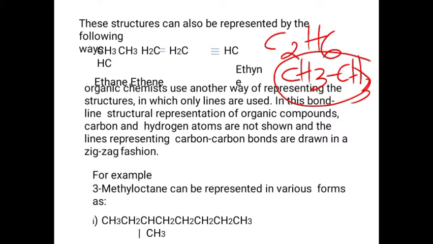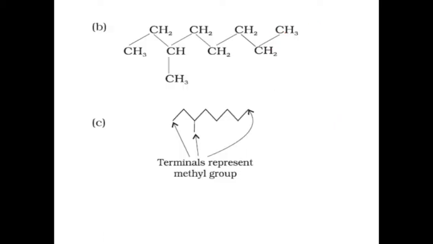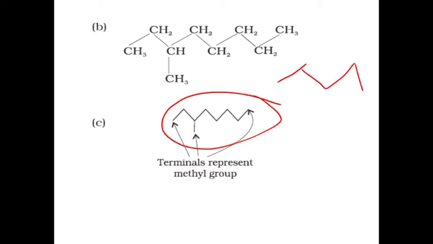The next method is the bond line structure. According to this, a line represents a single bond. If there are two parallel lines, that represents a double bond.